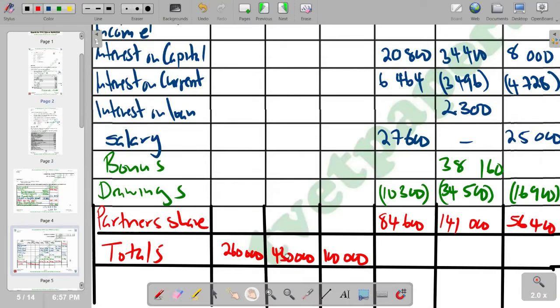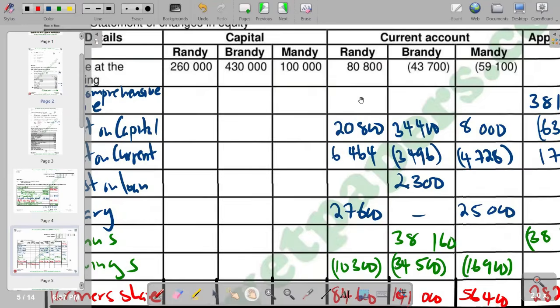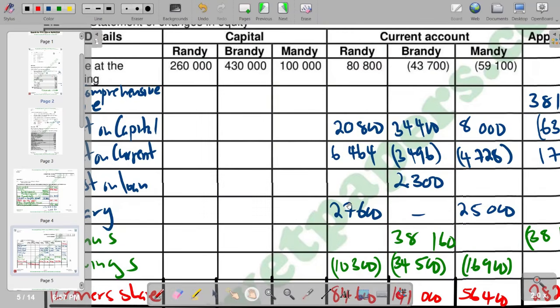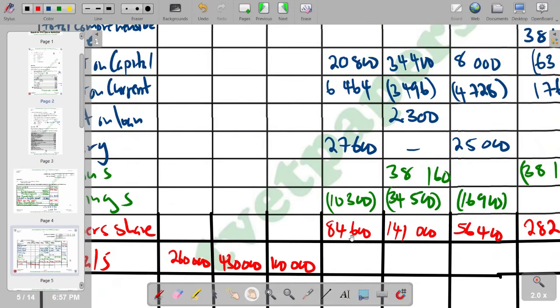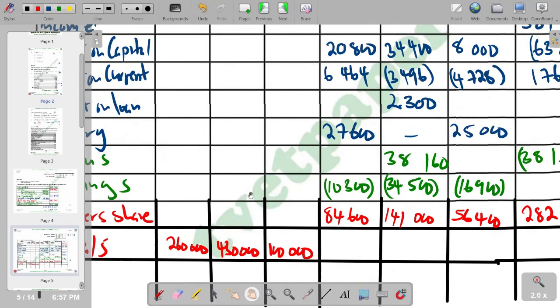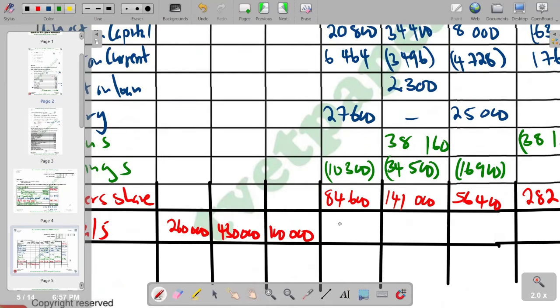Then we check in terms of our Ready. So we say 80,800 plus 20,800 plus 6,464 plus 27,600 minus 10,300 plus 84,600. You're going to get the net figure, which is 209,964.